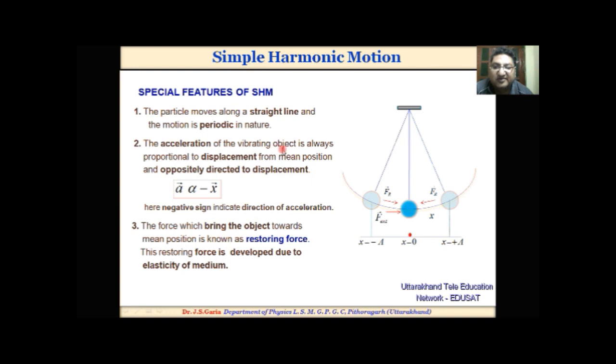The acceleration of the vibrating object is always proportional to displacement from mean position and oppositely directed to displacement, that is, a is directly proportional to minus x. The negative sign indicates direction of the acceleration. The force which brings the object towards the mean position is known as restoring force, and this restoring force is developed due to elasticity of medium. This is the restoring force which brings the bob from extreme position to mean position. So this is known as a restoring force.